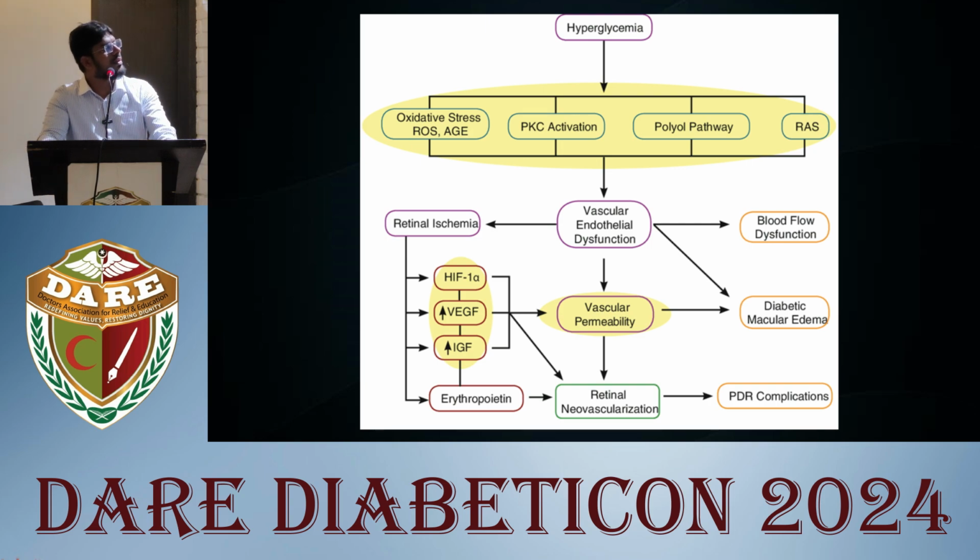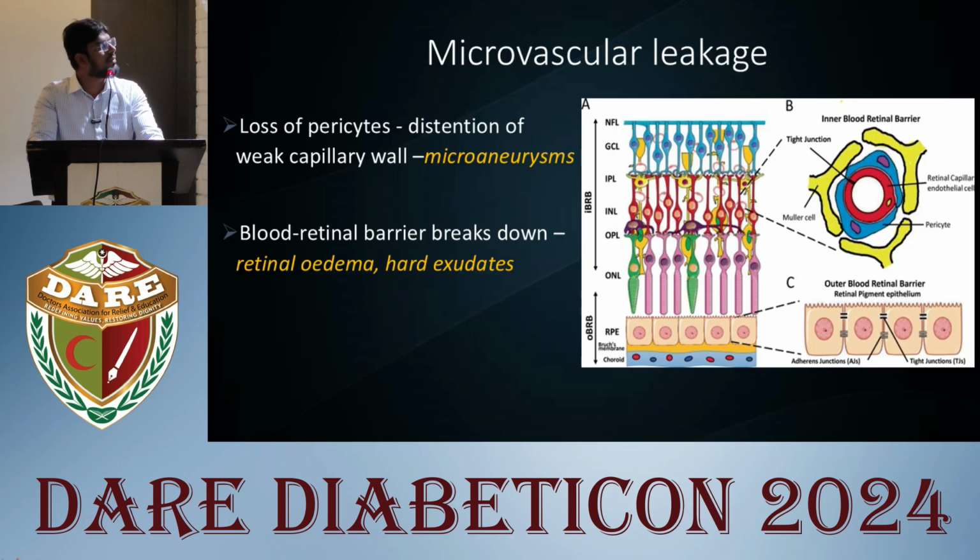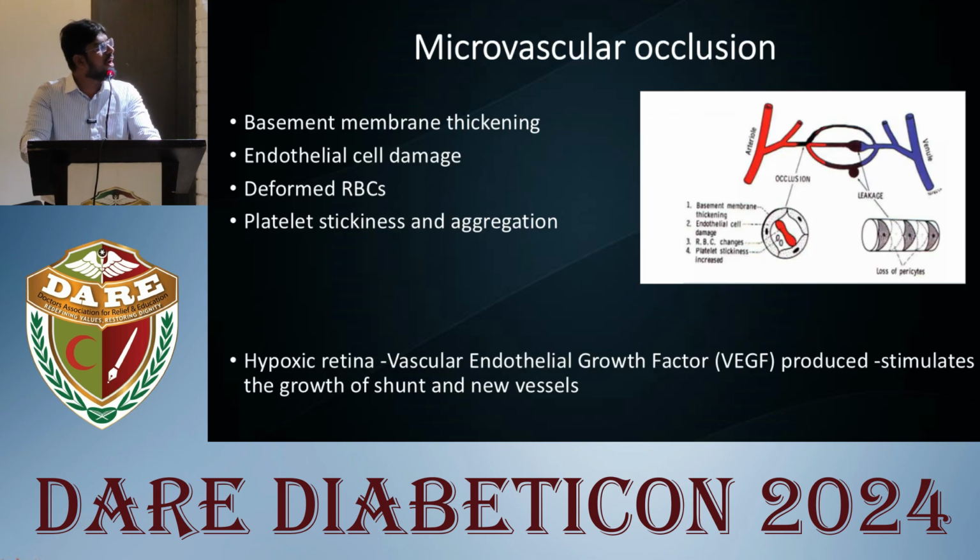Microvascular leakage is due to leakage from the microaneurysms and also disruption or breakdown of the blood retinal barrier, causing retinal edema and leakage of cholesterol causing hard exudates. Microvascular occlusion occurs as a result of basement membrane thickening, endothelial cell damage of the capillaries, and deformed RBCs and platelet stickiness. All these lead to a hypoxic retina, producing vascular endothelial growth factors, which stimulate the growth of shunt and new vessels.